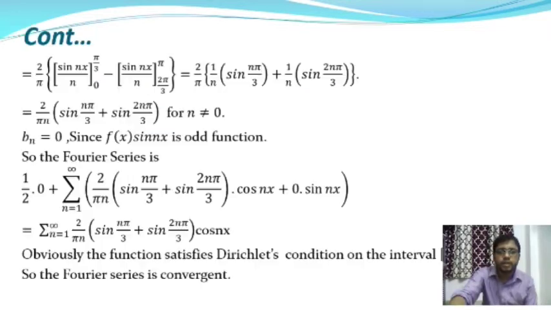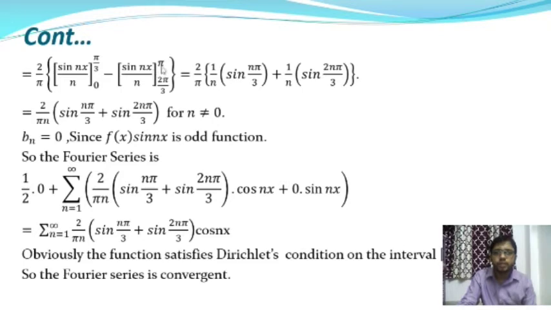So after integration it will give 2 by pi into sin nx by n, where lower limit is 0 and upper limit is pi by 3. And the second integration is 0, and the third integration is sin nx by n, where upper limit is pi and lower limit is 2 pi by 3. And from this we will get 2 by pi into 1 by n into sin n pi by 3. Okay. After putting the value of upper limit and lower limit, it will give this.